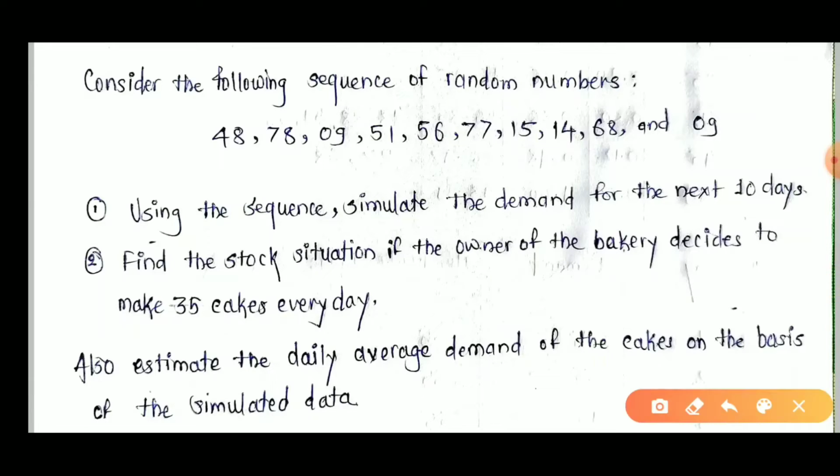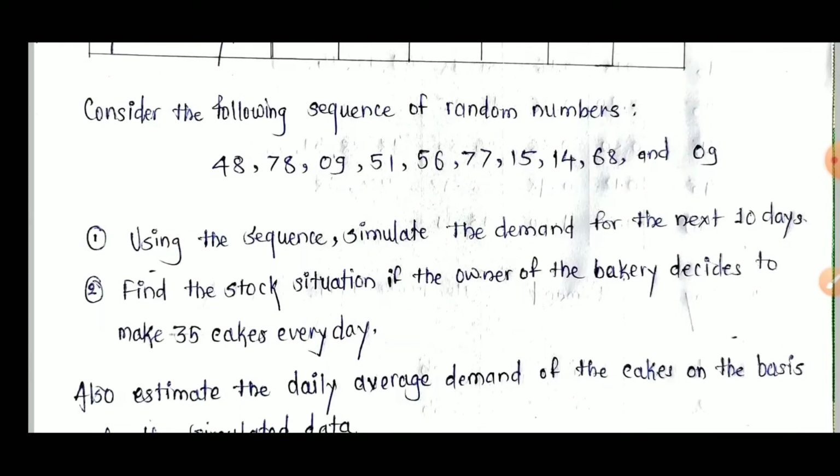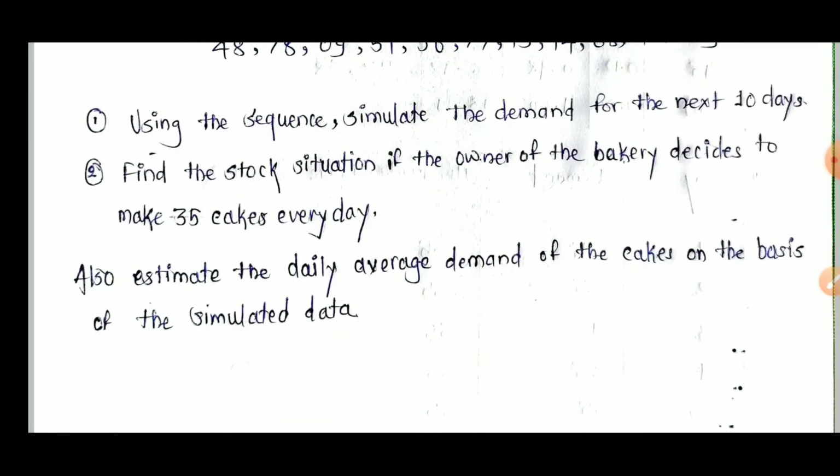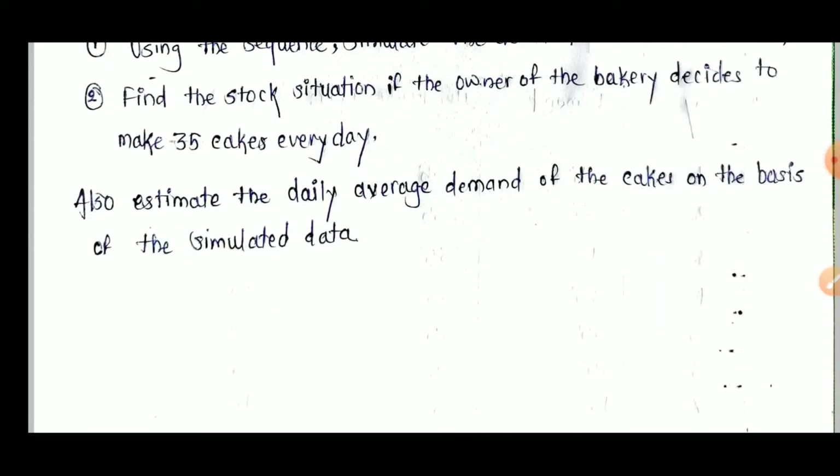The second question is: find the stock situation if the owner of the bakery decides to make 35 cakes per day. Means they make 35 cakes every day, and according to these 35 cakes and the demand of each day simulated by these 10 random numbers, we have to calculate how much stock remains in our bakery. These two questions come under one question. Also estimate the daily average demand of the cakes on the basis of the simulated data.